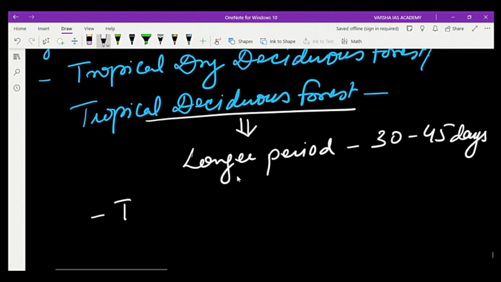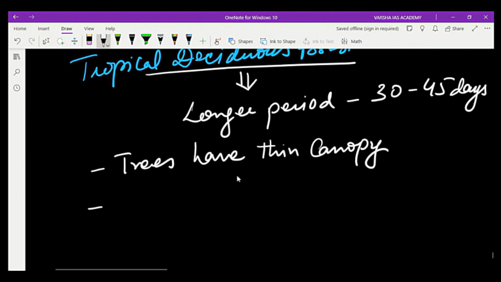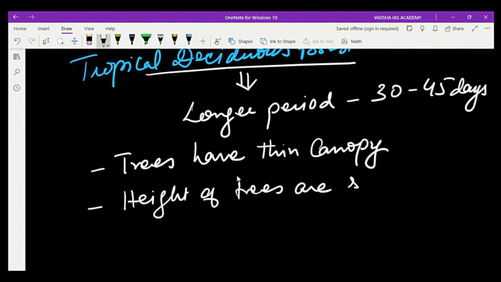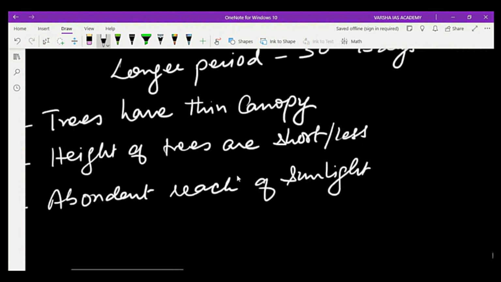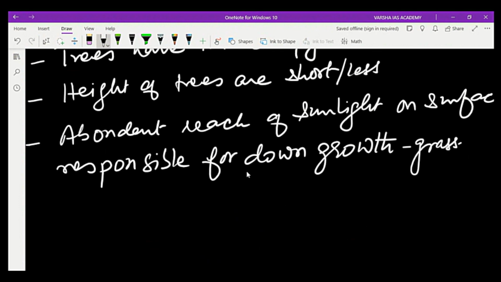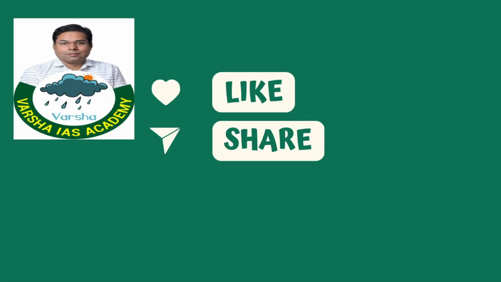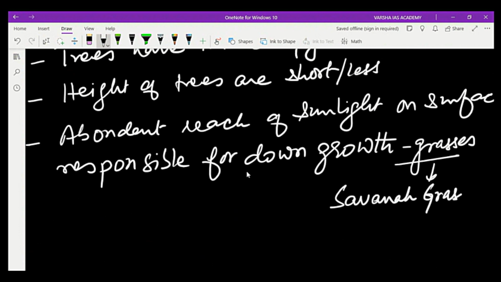Trees have a thin canopy, and the height of trees is short, or we can say less. So abundant sunlight reaching the surface is responsible for the growth of undergrowth, that is grasses. These are called savanna grasses.